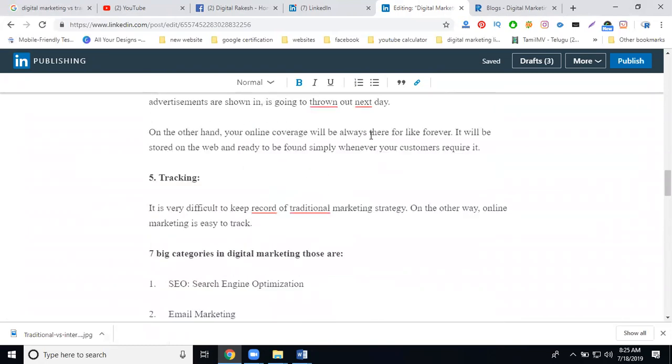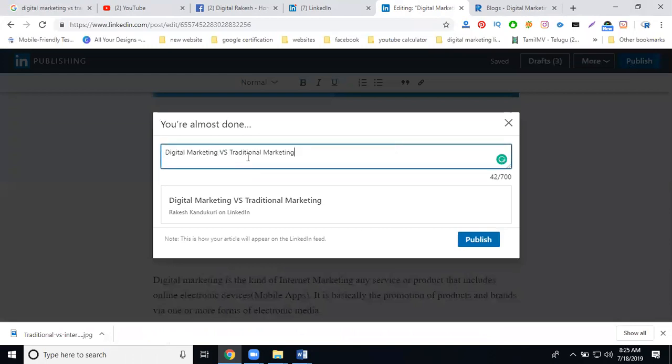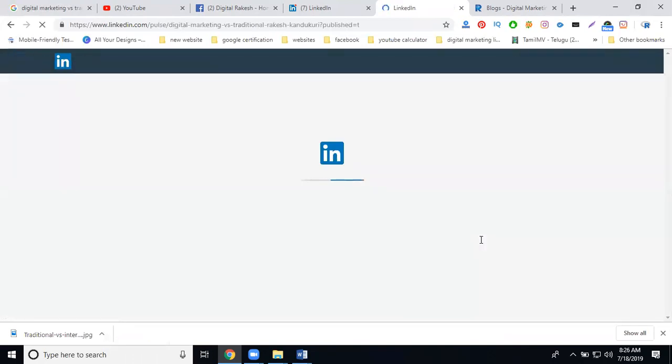I'll share here. Before sharing, copy this, publish, and add your hashtag. It is called digital marketing, hashtag marketing, hashtag online marketing. Click publish. Publish done.